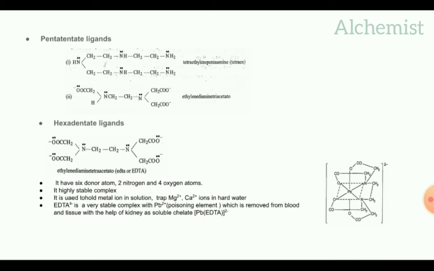It forms a very highly stable complex. It is used to hold metal ions in solution, to trap Mg2 plus and calcium 2 plus ions in hard water.